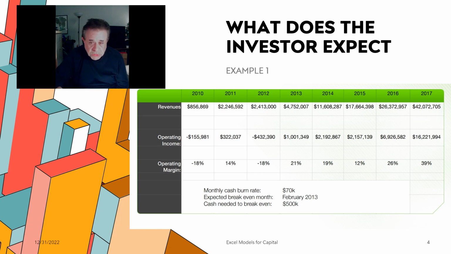What do these projections look like? Here in this first example, I'm showing monthly cash burn rate, expected break-even month, that's the time when they no longer need outside capital to continue to operate, revenues, operating income, and operating margin. Here, the investor has a good idea how much money is needed and the profitability of the company.